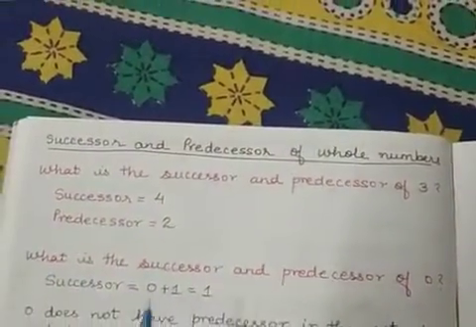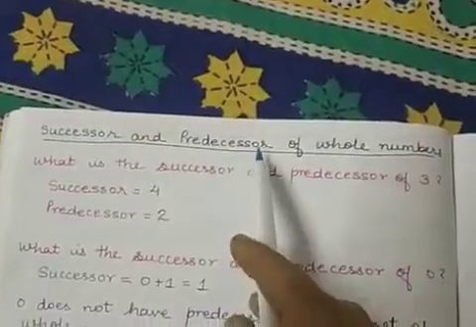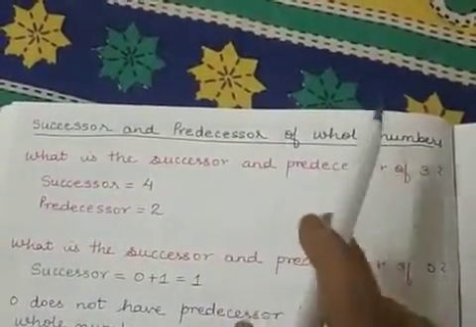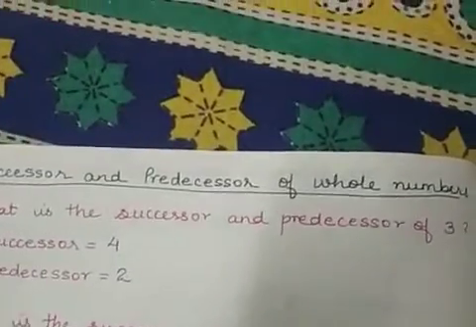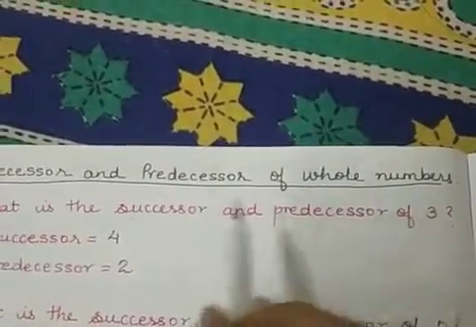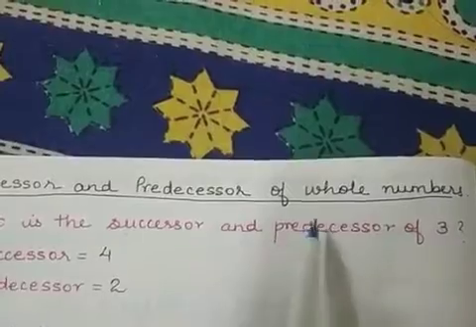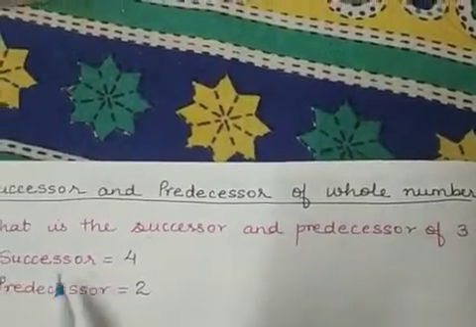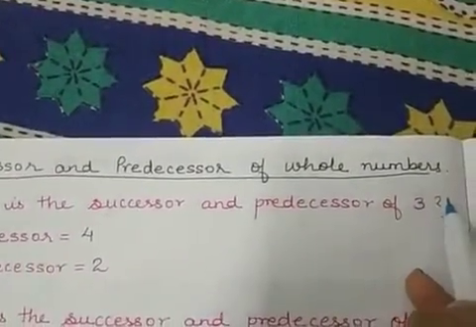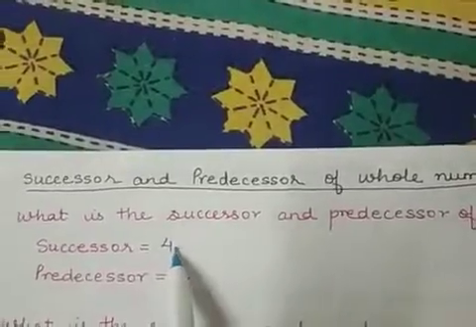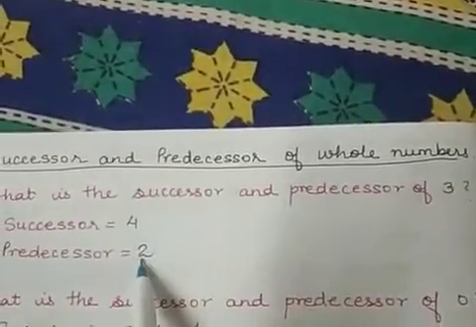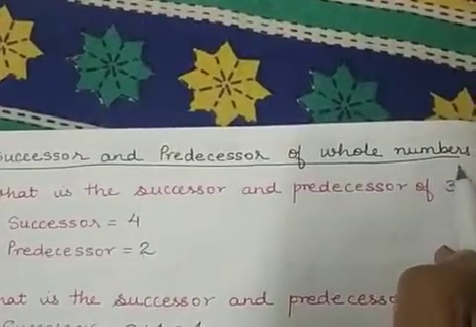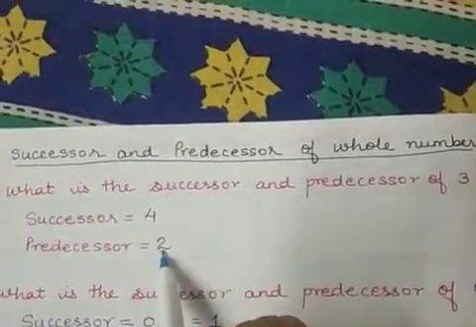Just like we found out the successor and predecessor of natural numbers, let us now find out the successor and predecessor of whole numbers. So what is the successor and predecessor of 3? Successor will be the next number after this, which is 4, and predecessor will be the number before this, so it is 2. Or you can say 3 plus 1 is 4, and 3 minus 1 is 2.